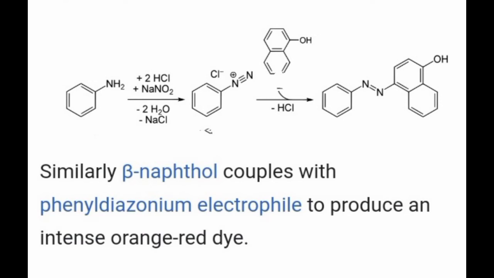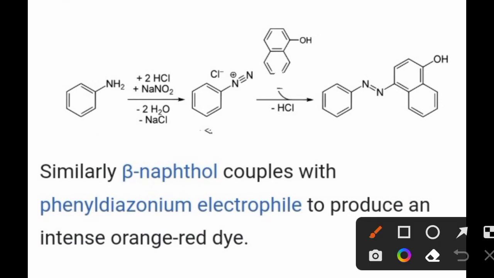The reaction is similar, but in the previous reaction the ortho position was activated. In this reaction, this benzene diazonium ion attaches to the para position in beta naphthol according to the OH.